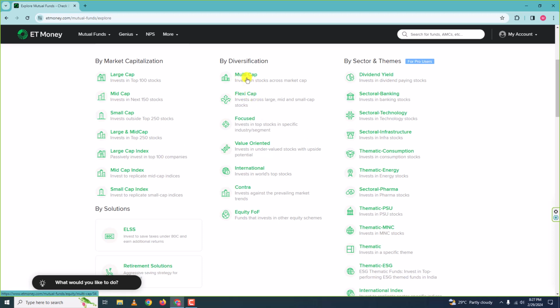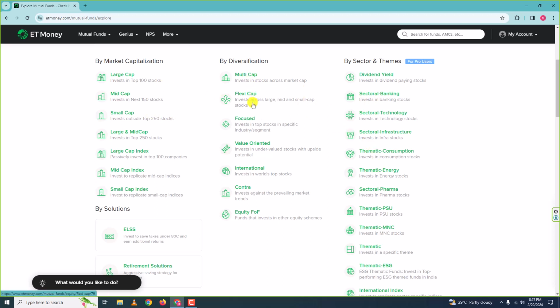All right, so here the fund manager invests in various market capitalization companies of various sectors. Okay, so it can be mid cap technology, small cap banking, large cap energy, and so on.